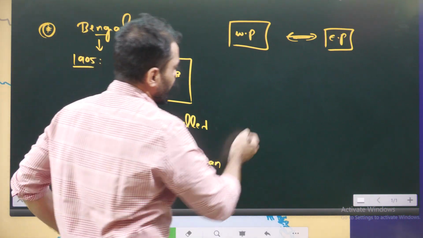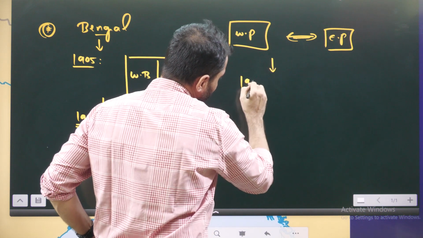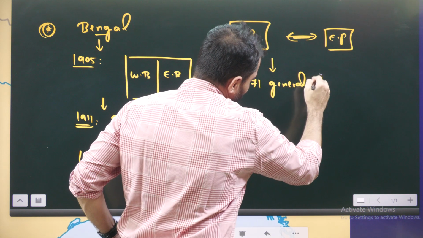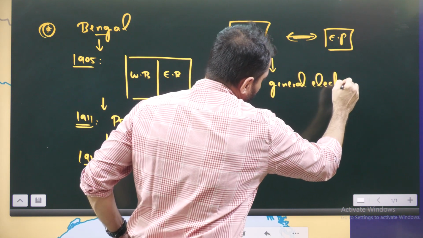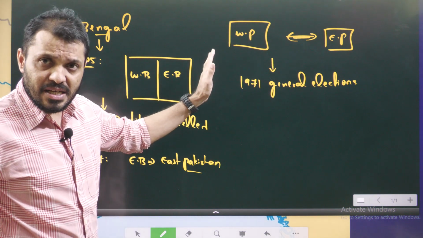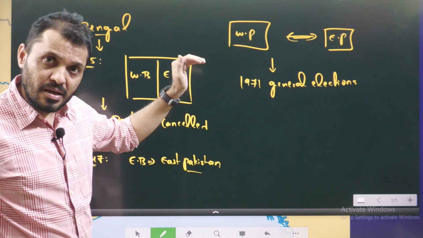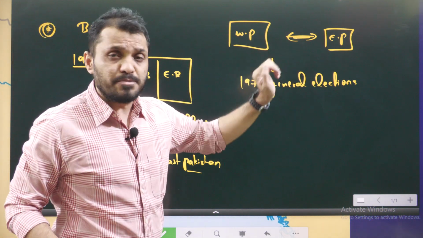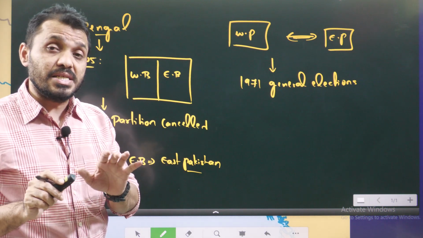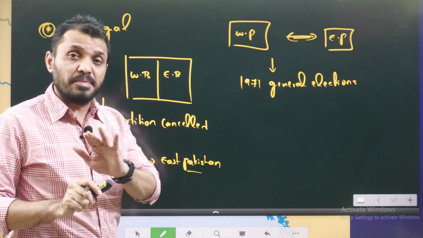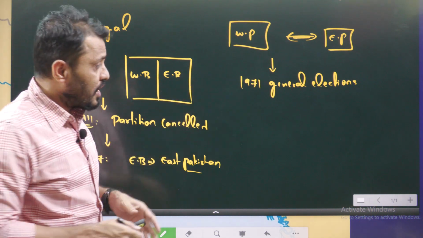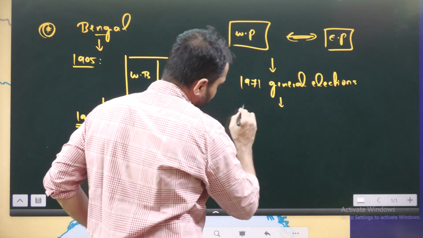Then came the 1971 general elections in the Pakistan Parliament. In West Pakistan, the majority of seats were won by Pakistan-related parties. In East Pakistan, out of 169 seats, 167 seats, more or less 100% of the seats, were won by the Awami League, one of the parties there.